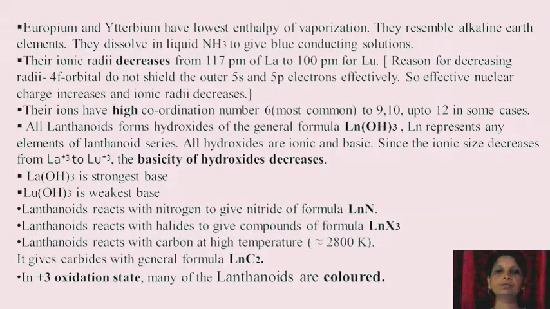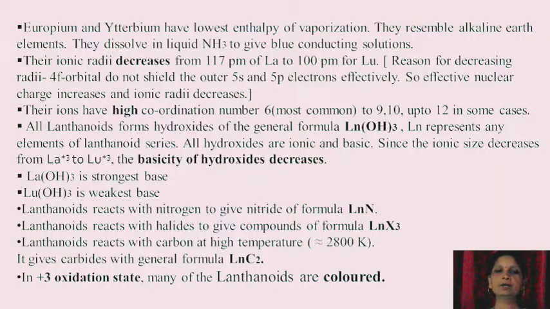All lanthanoids form hydroxides of the general formula Ln(OH)3. Ln represents any element of the lanthanide series. All hydroxides are ionic and basic in nature. Since the ionic size decreases from La3+ to Lu3+, the basicity of hydroxide decreases. That means here we can say that La(OH)3 is the strongest base and Lu(OH)3 is the weakest base.